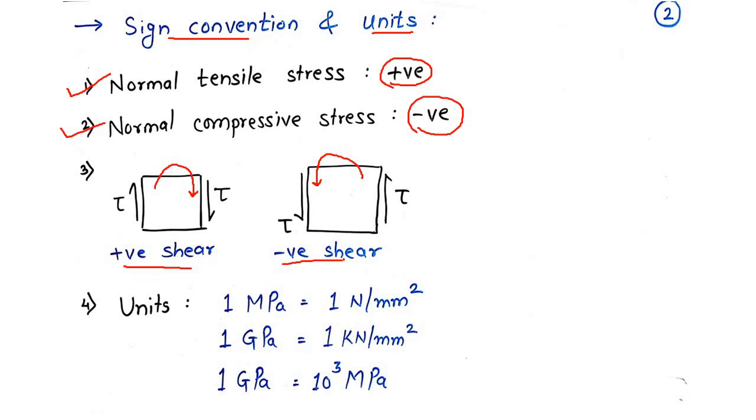What is a couple? Basically a couple is force into perpendicular distance. Now let us discuss units. The unit we have already seen is Newton per meter square or Newton per mm square. You have to remember this unit conversion: 1 megapascal is equal to 1 Newton per mm square. 1 gigapascal is equal to 1 kilonewton per mm square, and 1 gigapascal is equal to 10 to the power 3 megapascal. Remember this unit conversion. It will be helpful and will save your time while solving numericals.